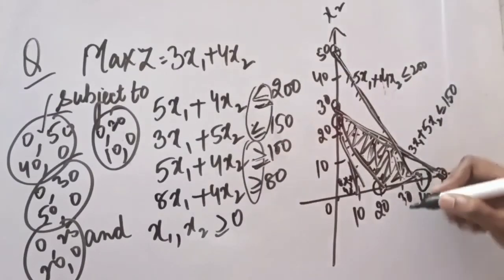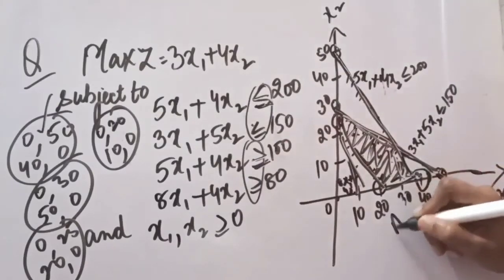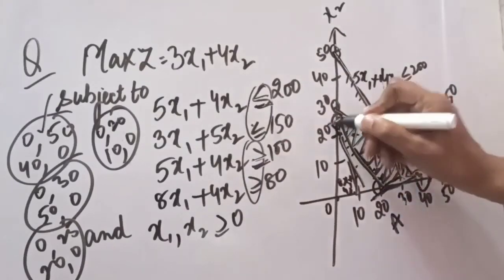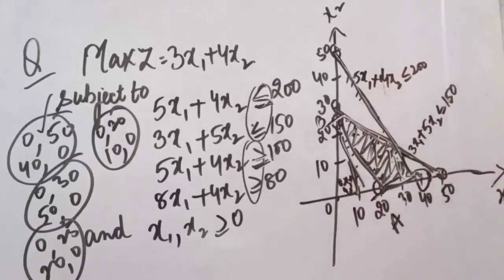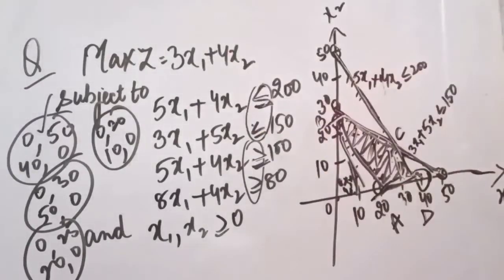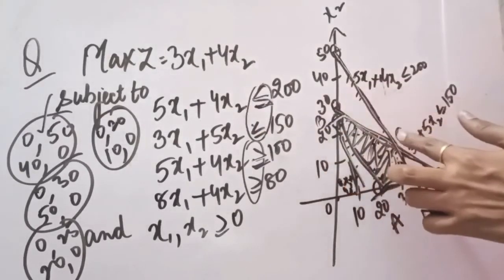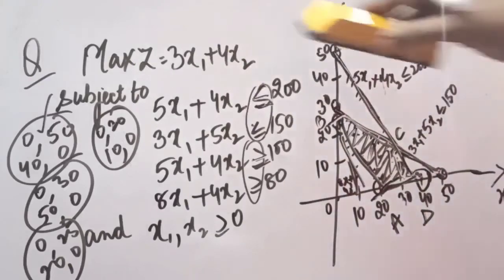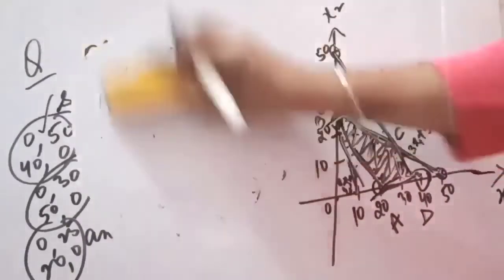So now whatever area we find, we give them names. So this is first point number A, this is our point number B, this is point number C, and this will become point number D. Where corners are being created, there we will give the points. Now what we have to do is we have to find the values of these points and we have to put them in one table.